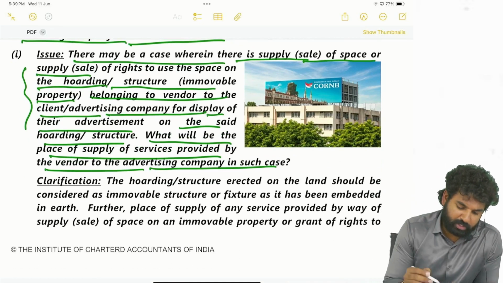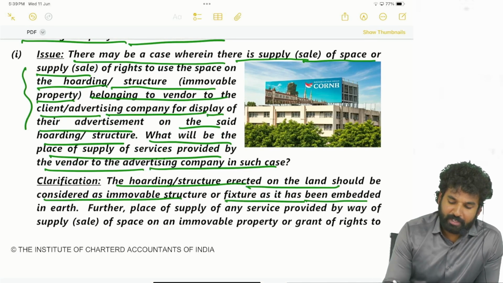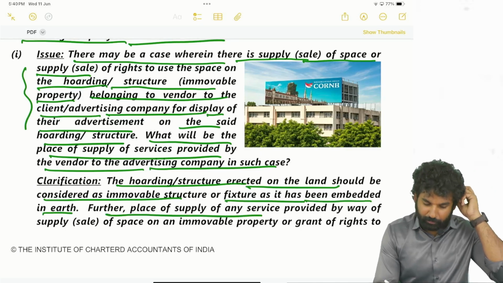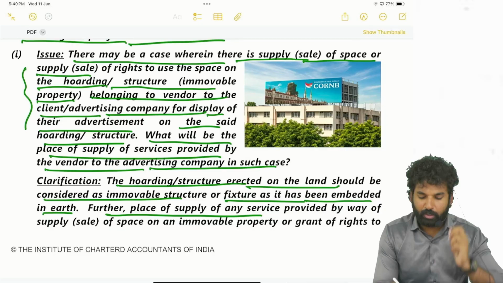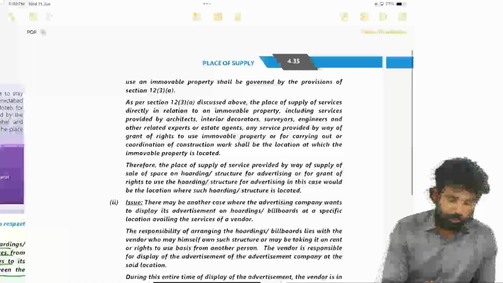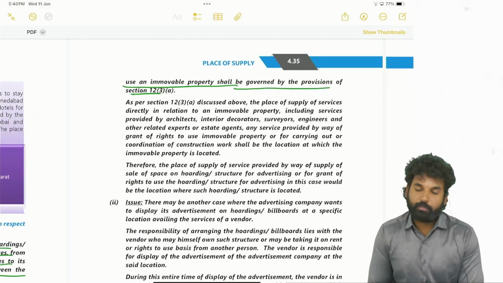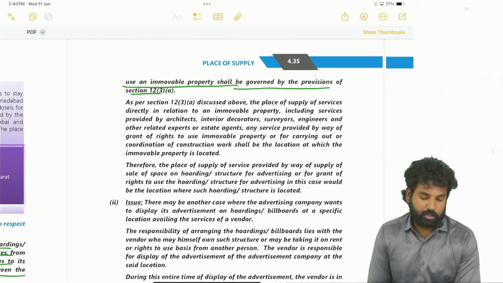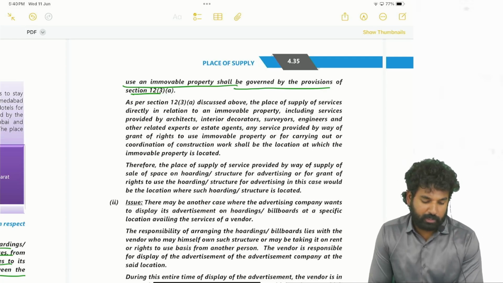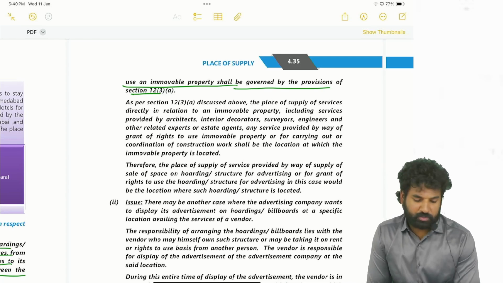So the clarification is, a hoarding or structure erected on the land should be considered as an immovable structure or fixture, as it has been embedded in the earth. Further, the place of supply of any service provided by way of supply of space on an immovable property or grant of rights to use an immovable property shall be governed by the provisions of section 12(3)(a). So then the place of supply will be the location of such immovable property.